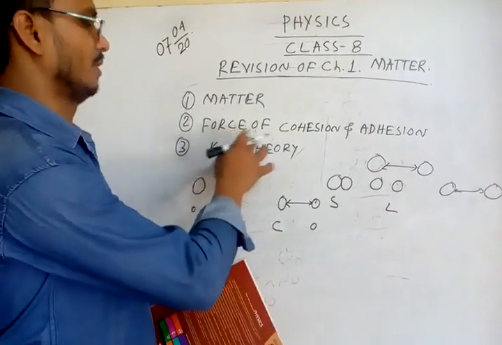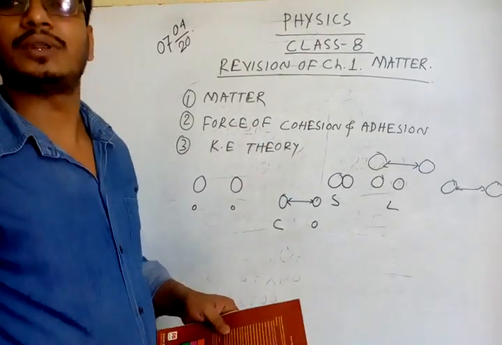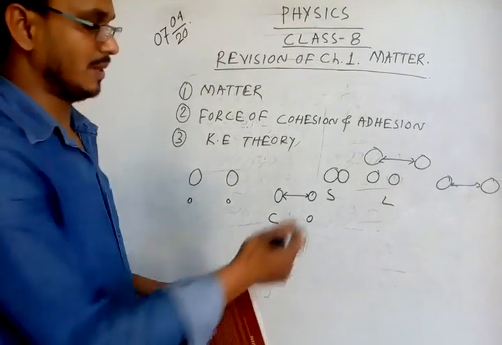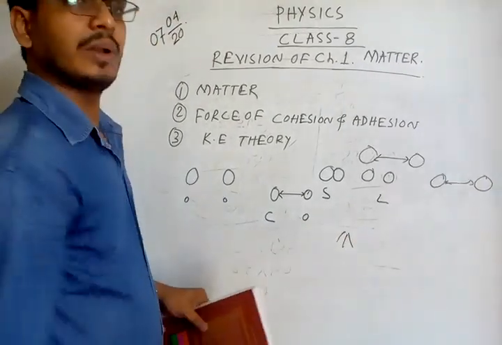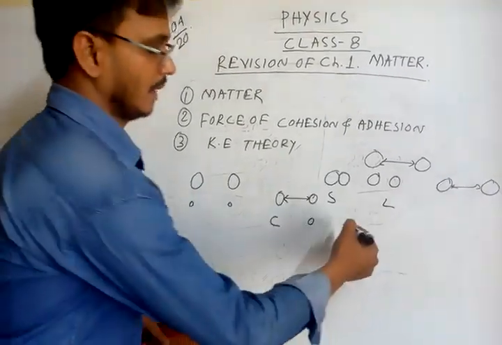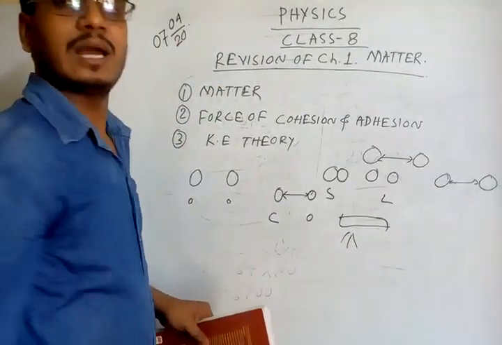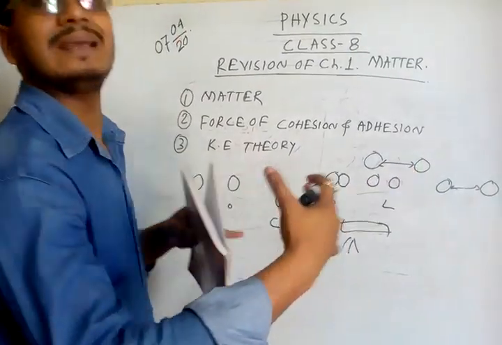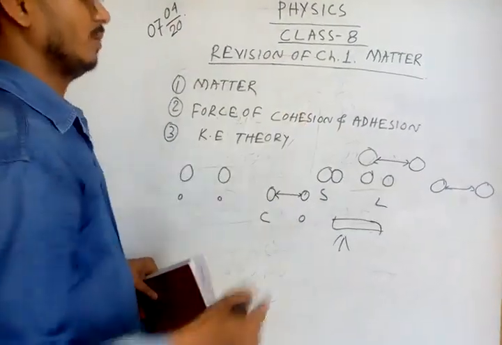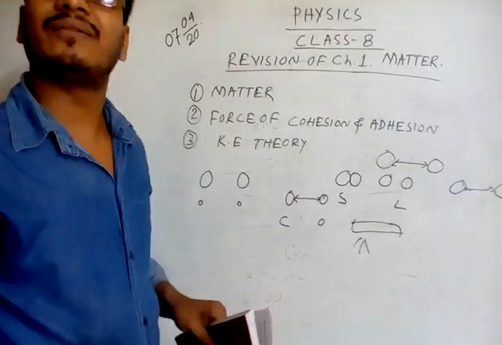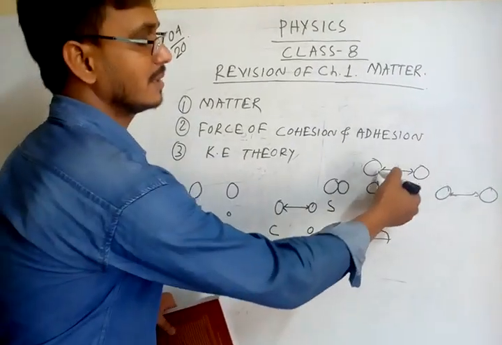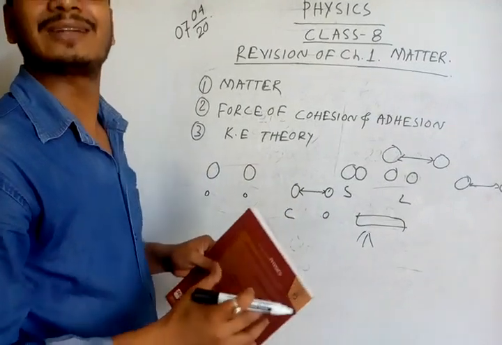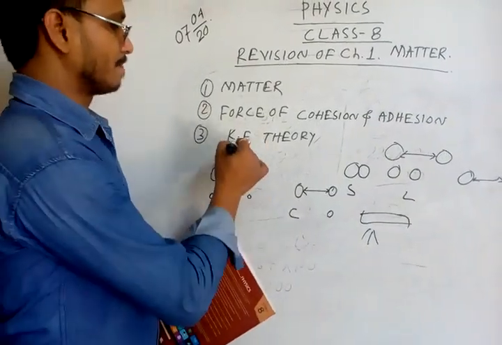After that, the kinetic theory. As you all may know, whenever we give energy from outside to an object, the object increases in size. Increase in size means the distance between the molecules is increased. So kinetic theory means whenever we give heat to a substance, the intermolecular space increases and the force of attraction decreases.